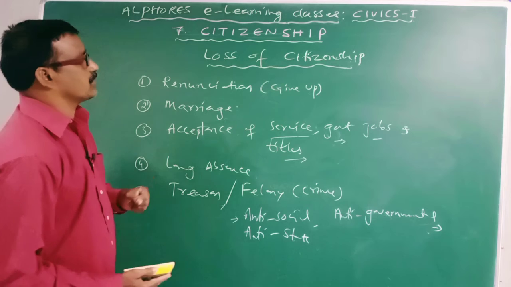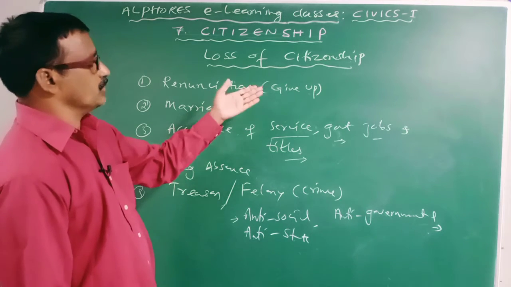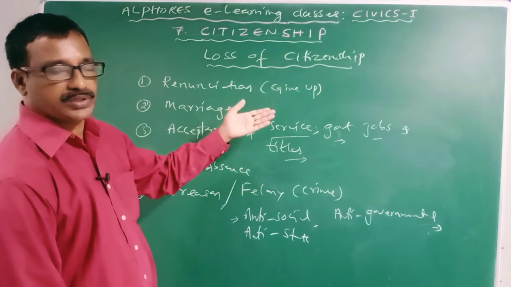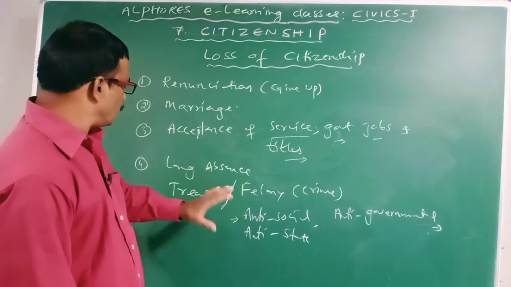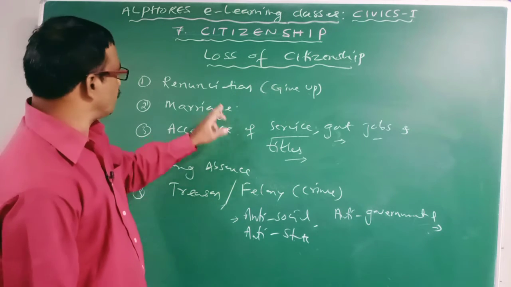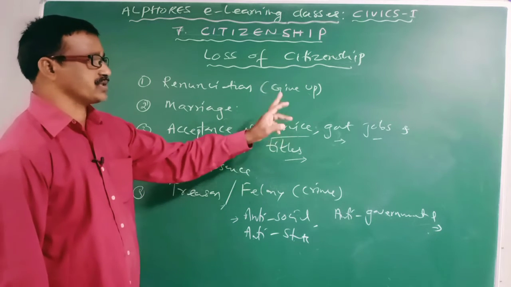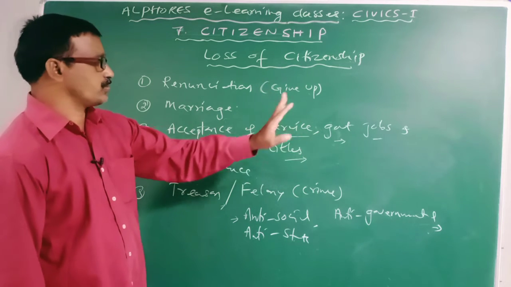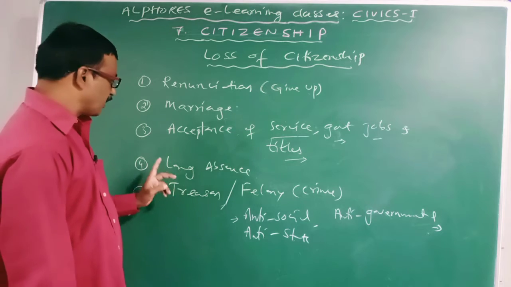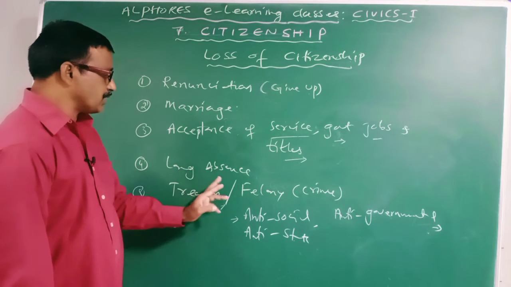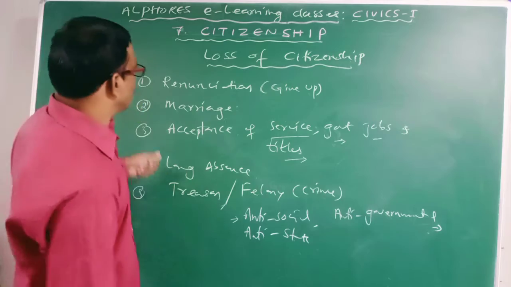So, loss of citizenship. There are many conditions for loss of citizenship, but here I explained only 5 important conditions. One is renunciation, 2 marriage, 3 acceptance of service or government jobs and titles. Next, long absence, treason or felony. That's one thing.